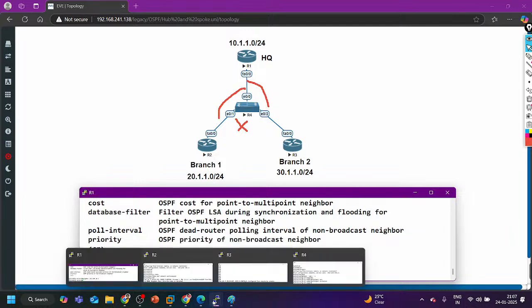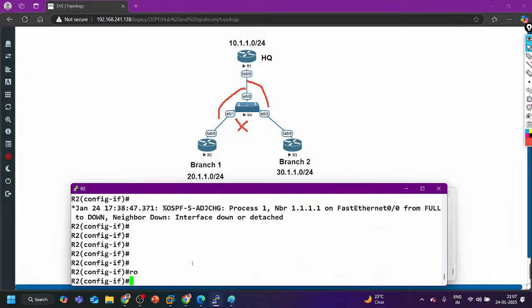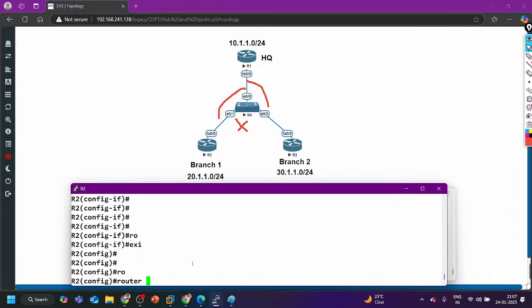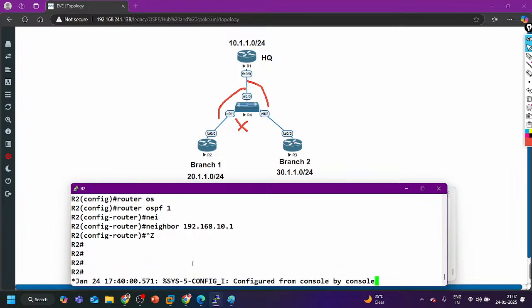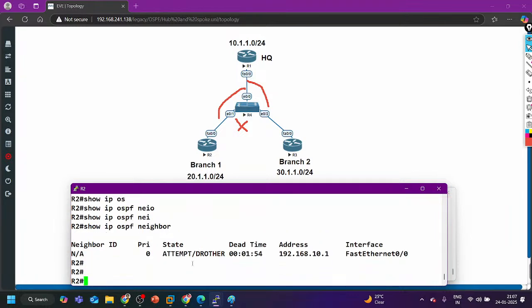Then go to router 2 and router OSPF 1, neighbor 192.168.10.1. Now I am expecting OSPF neighborship between R1 and R2. Neighborship is in which state?